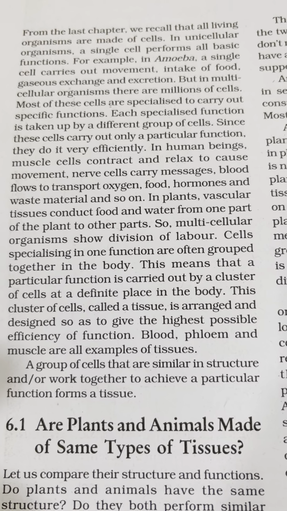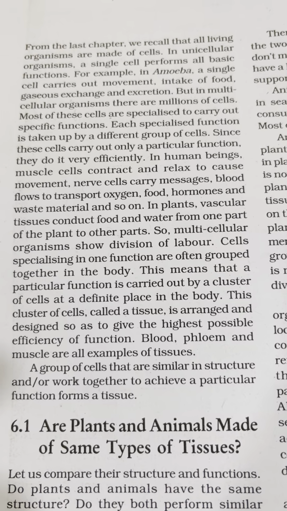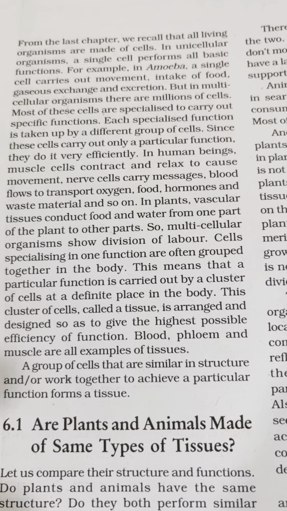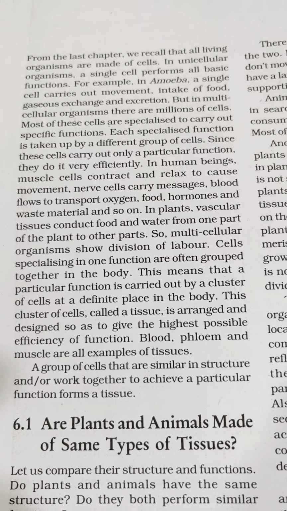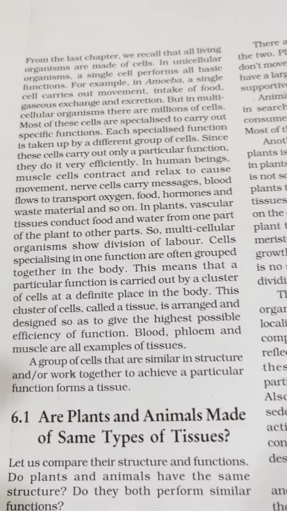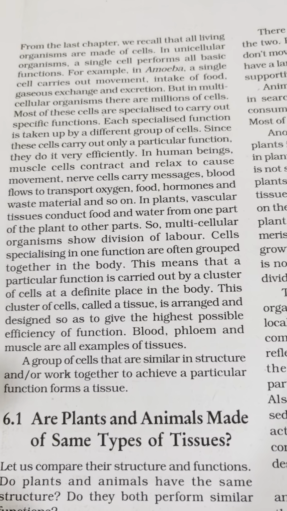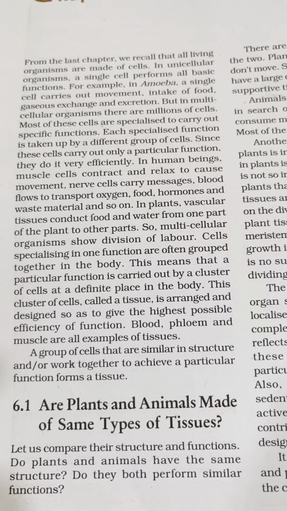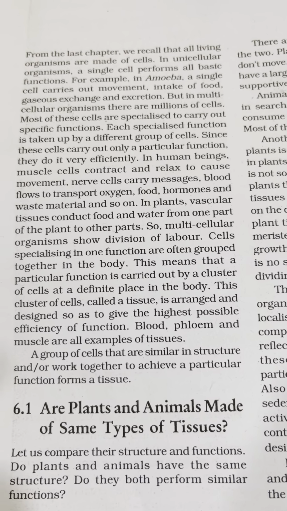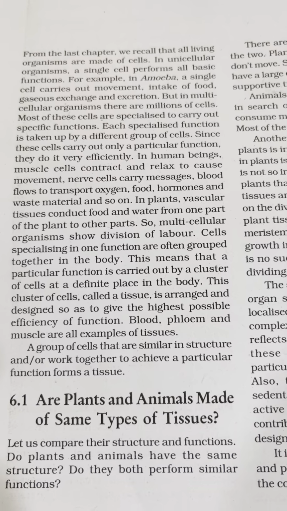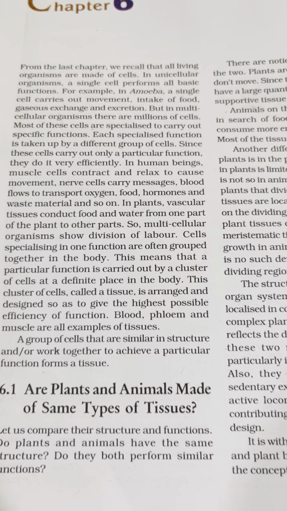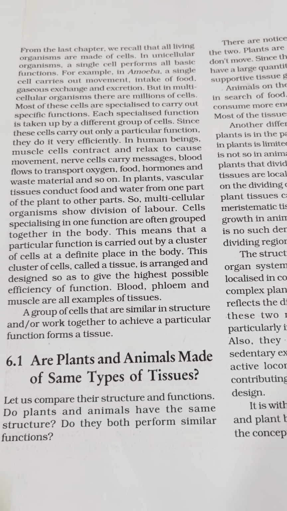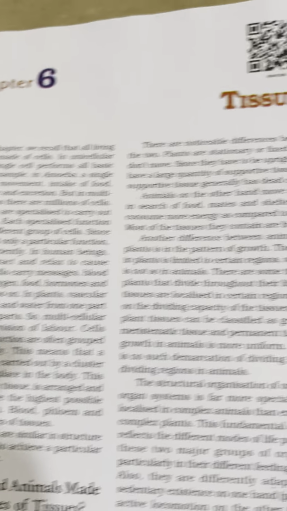Cells specializing in one function are often grouped together in the body. This means that a particular function is carried out by a cluster of cells at a definite place in the body. This cluster of cells, underline, is called tissue, and is arranged and designed so as to give the highest possible efficiency of function. A group of cells that are similar in structure and work together to achieve a particular function forms a tissue.